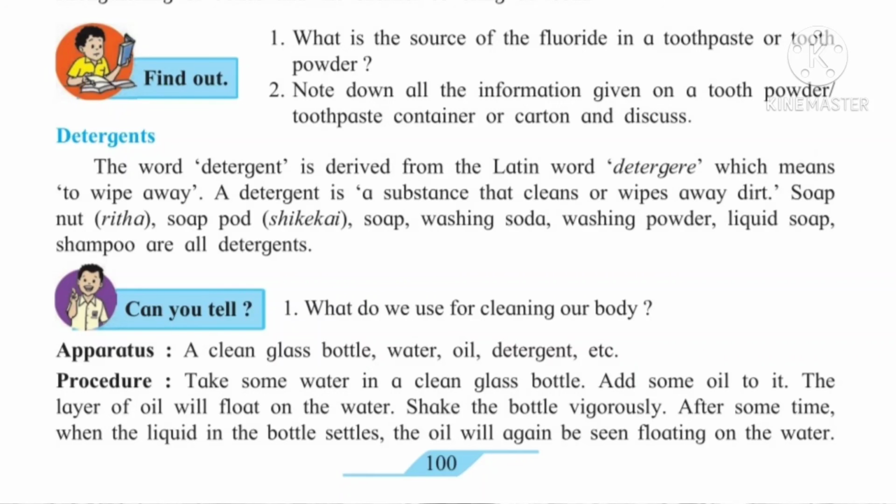Now see one experiment they have shown. A clean glass bottle, water, oil and detergent. These things we have to use. Now let's see the procedure. When we add oil to water, we get two layers. The layer of oil will float on the water in a clean glass bottle. Now shake the bottle vigorously. After some time, again we get two layers. That is, oil is floating on the water.